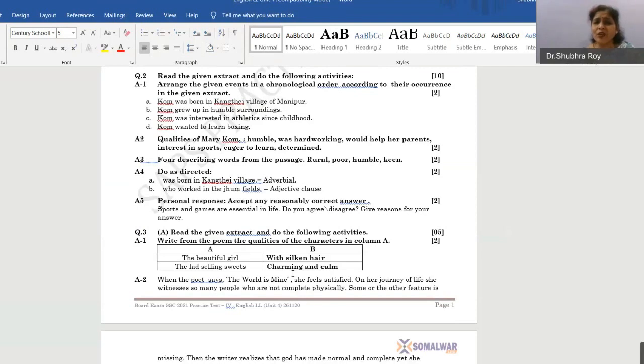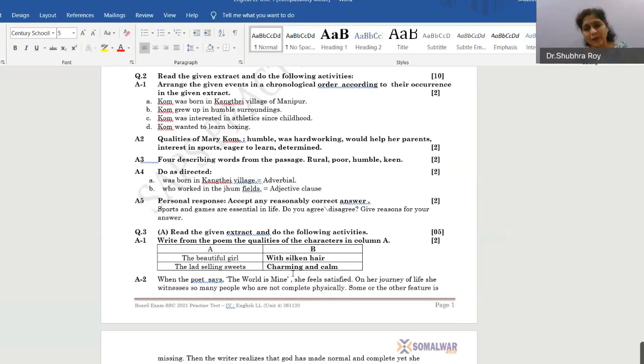The qualities of Mary Kom: humble, hardworking, would help her parents, interested in sports, eager to learn, determined. Now, I have just mentioned the qualities in the model answer sheet. But when you are writing it in your answer sheets, you are expected to write it in full sentences. You are expected to write like this: the qualities of Mary Kom are that she was very humble, she was hardworking, she would help her parents, she came from a very, very meager, humble background.